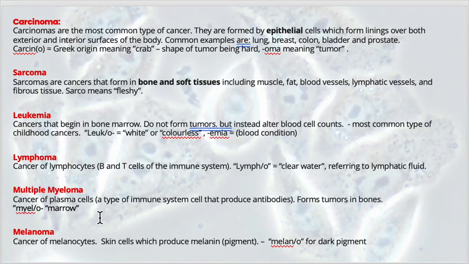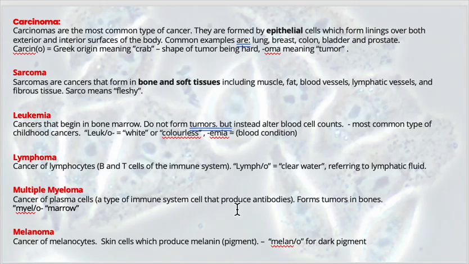Multiple myeloma is cancer of plasma cells. So plasma cells are a type of immune cell that produce our antibodies. So plasma cells are responsible, they become specialized as antibodies. And multiple myeloma forms tumors in bones. And the origin here, myelo means marrow, or referring to bone marrow.